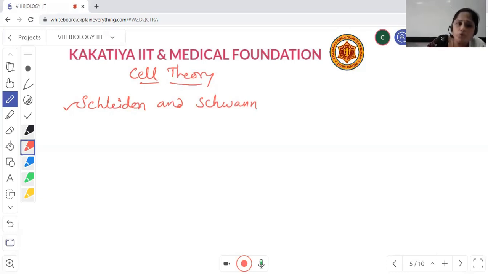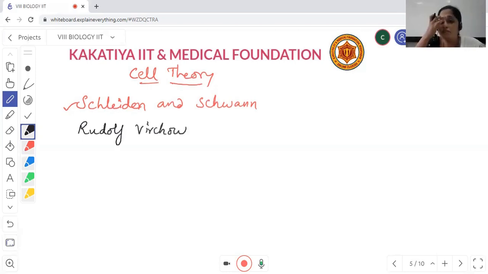This point was explained clearly by one more scientist, Rudolf Virchow. He explained very clearly from where the new cells are coming. He gave a statement, omnis cellula e cellula.